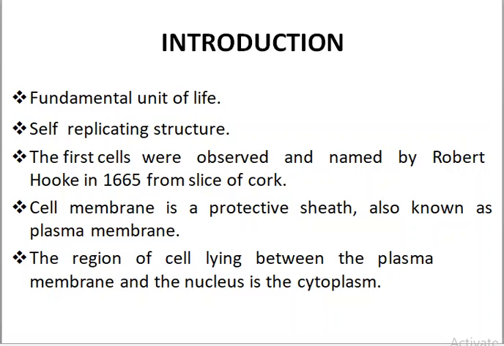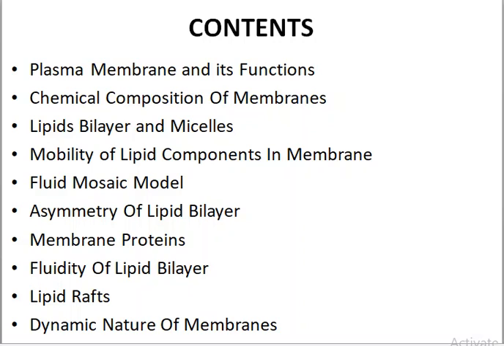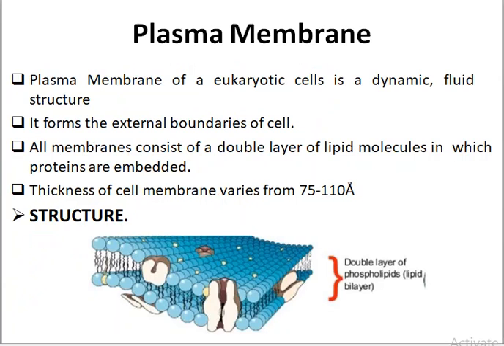The region of the cell lying between the plasma membrane and the nucleus is the cytoplasm or cytosol. In this video, I am mainly emphasizing the plasma membrane, its functions, and the chemical composition of membranes. The plasma membrane is described as a dynamic structure because it connects the external environment with the intracellular compartment. It separates the cell by making a physical barrier, separating the intracellular compartment of the cell from the external environment. And it also gives the cell a definite shape by connecting with the cytoskeleton.